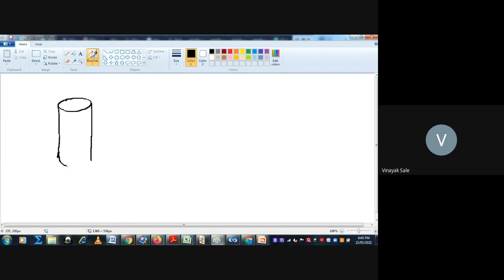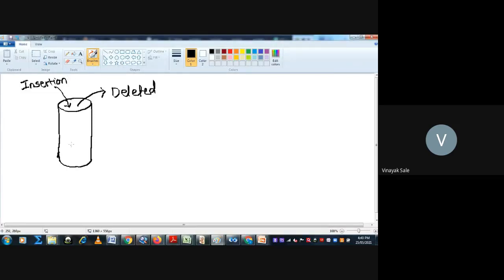So the data is inserted and deleted through that open end. Data is inserted or deleted through only that one end, and that is known as a stack.